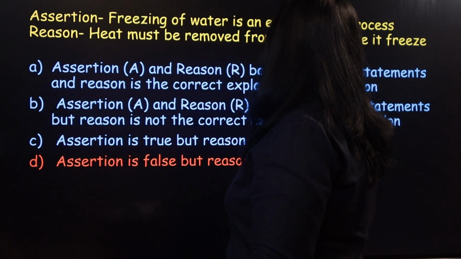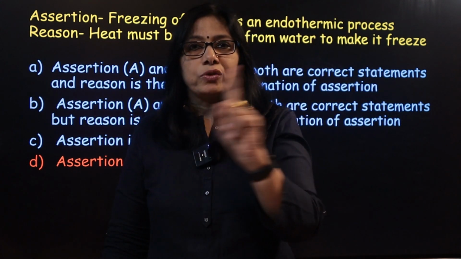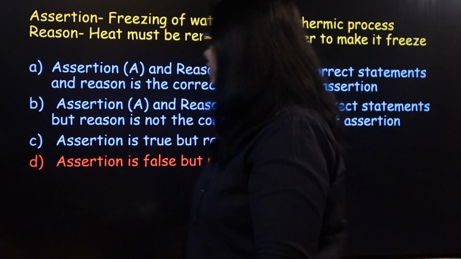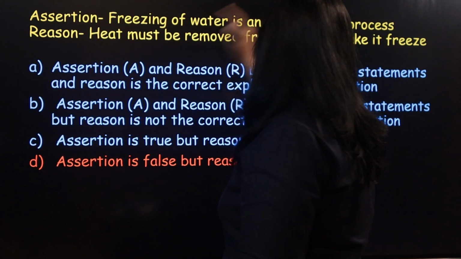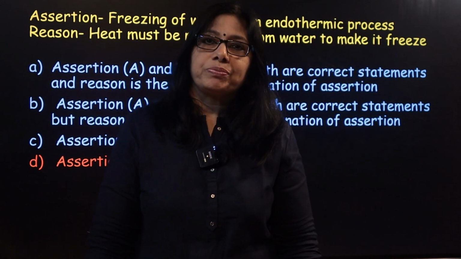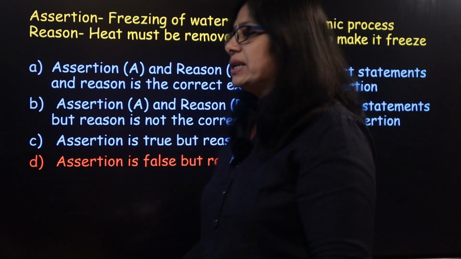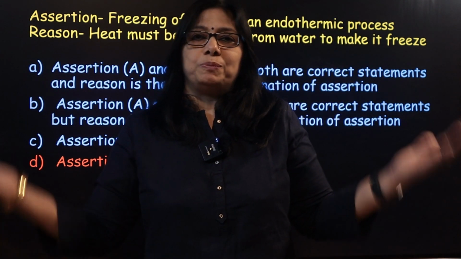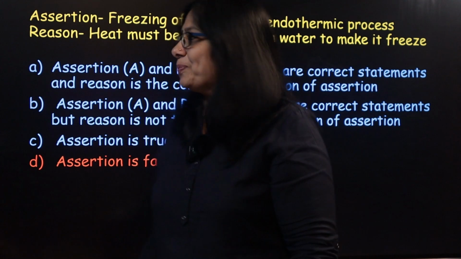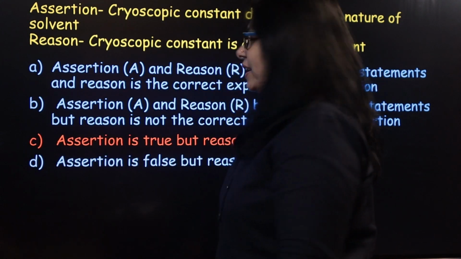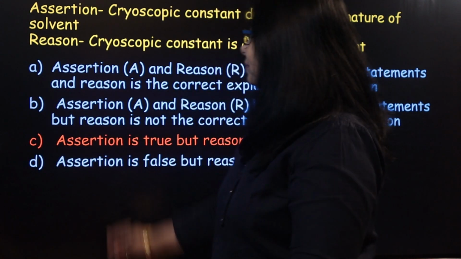So it is an exothermic process. Heat is given out. So freezing of water is an endothermic process. That is false. It is an exothermic process. Heat must be removed from water to make it freeze. That's true. So the correct answer is assertion is false, but reason is true. Option D. Next question. And the last one.